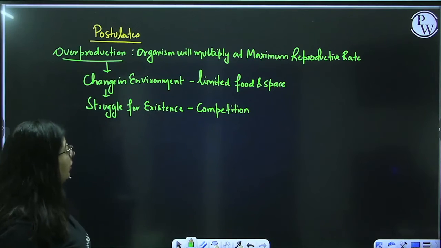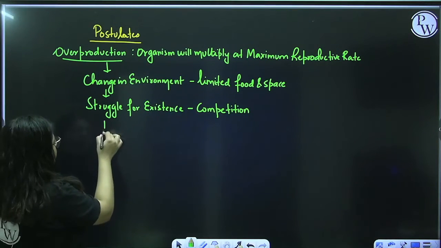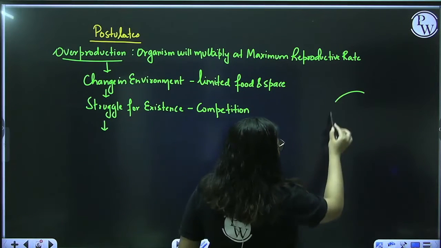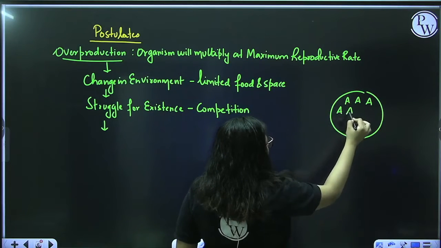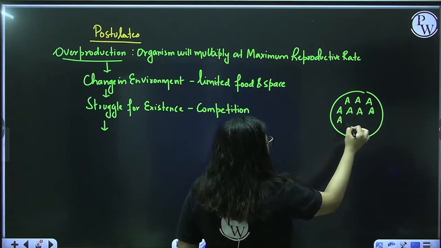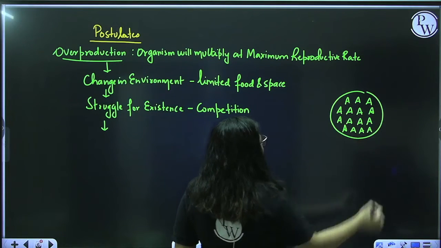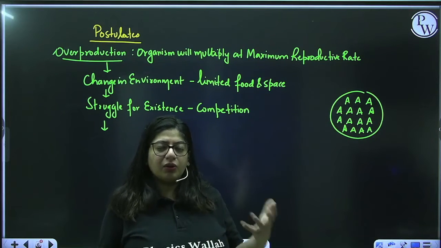Alright, now the competition arises here. Now what will happen? So for any organism, for example, I have this population. In this population, all organisms are of A type. Imagine all these organisms belong to A species. They were multiplying at a faster rate. Now the food resources are limited. Now what will they do? They will start killing each other.